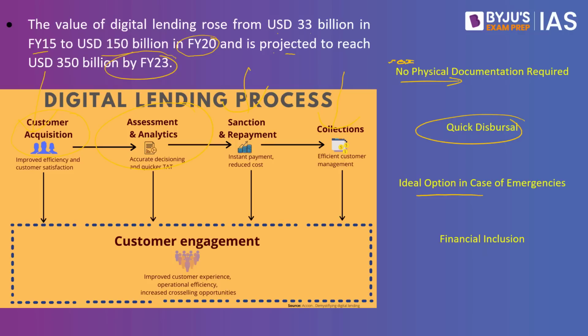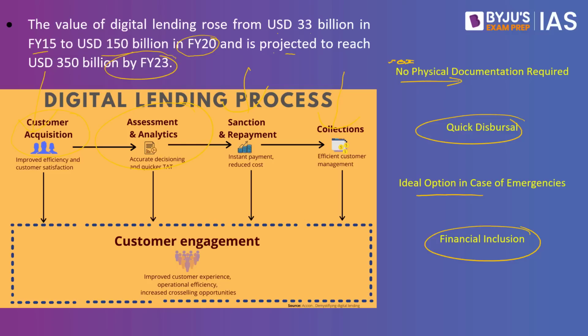The fourth happens to be financial inclusion. A large number of people who may not be able to get the loans or not able to get the money would be getting the money on a faster basis, and they become part of the financial inclusion, where they are able to get the credit from these digital applications. These are some of the advantages with respect to the digital lending.